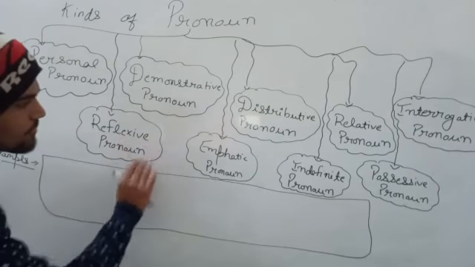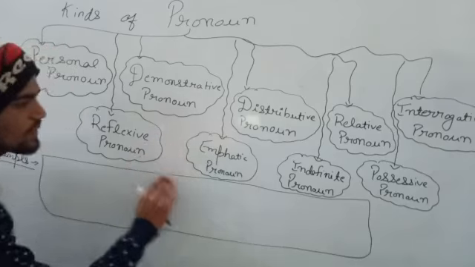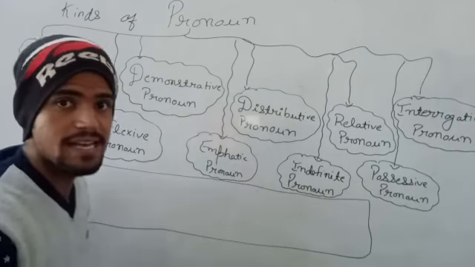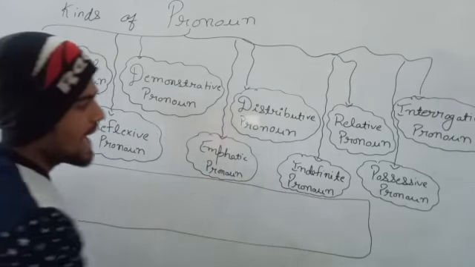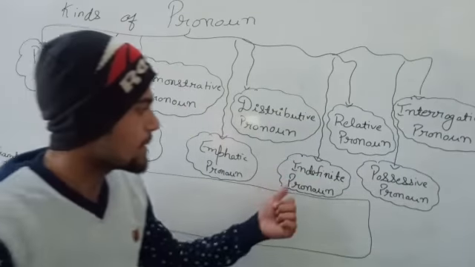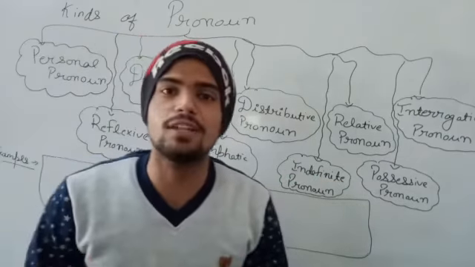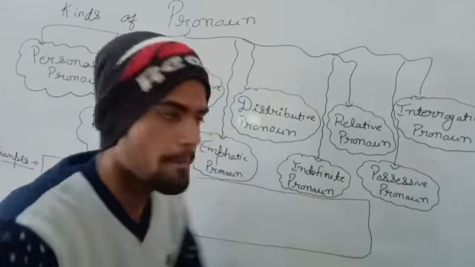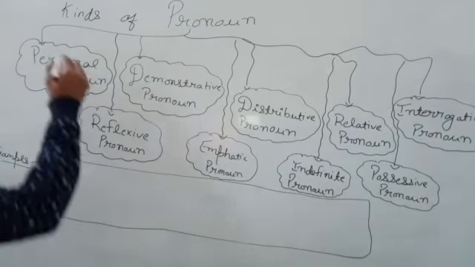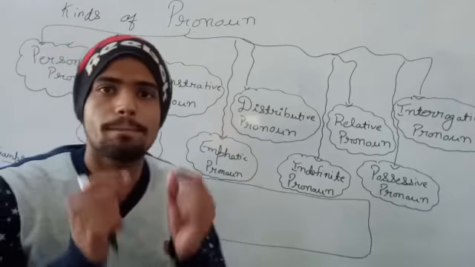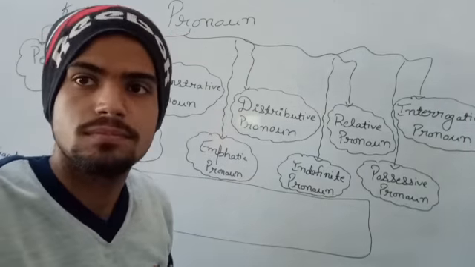The seventh one is emphatic pronoun. The eighth one is indefinite pronoun. And the last, the ninth one, is possessive pronoun. So first of all, we were talking about personal pronoun, which is the first one.